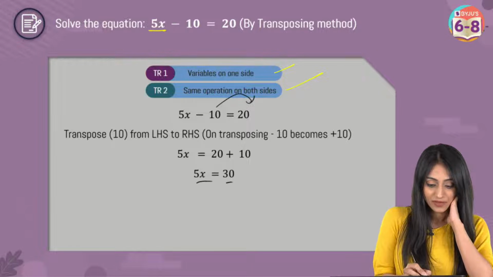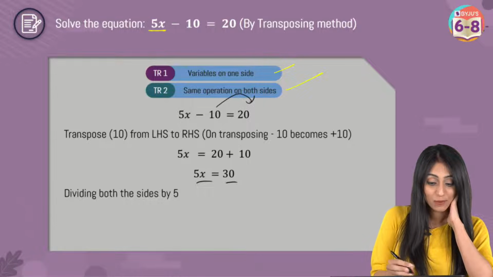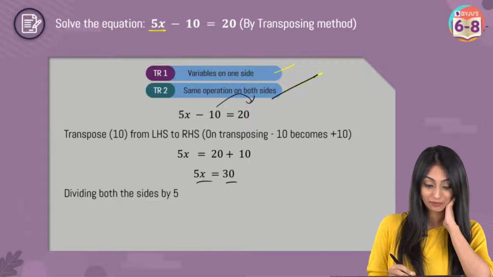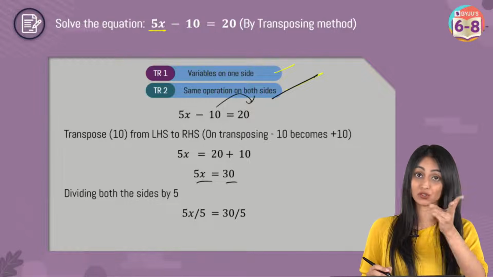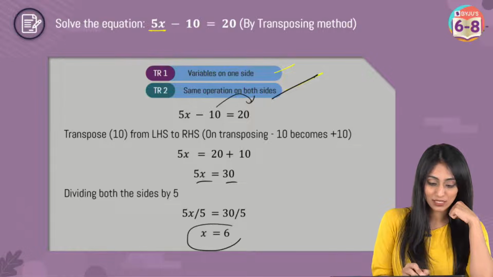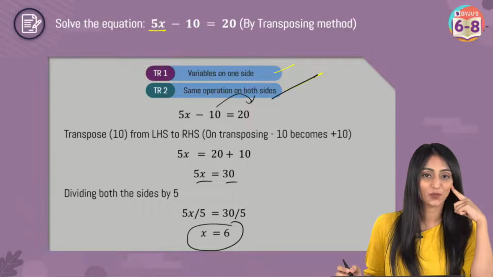So this will become 5x equals 30. Now, same operation has to be applied on both the sides. I just need x. I don't need 5 with it. So I'll divide both sides by 5. Same operation, division, right? So I'll divide by 5 on both sides. We get x equals 6. That's the final result. Wow, that was simple.